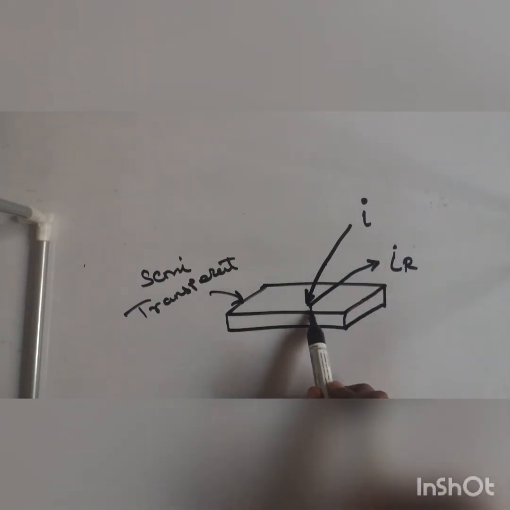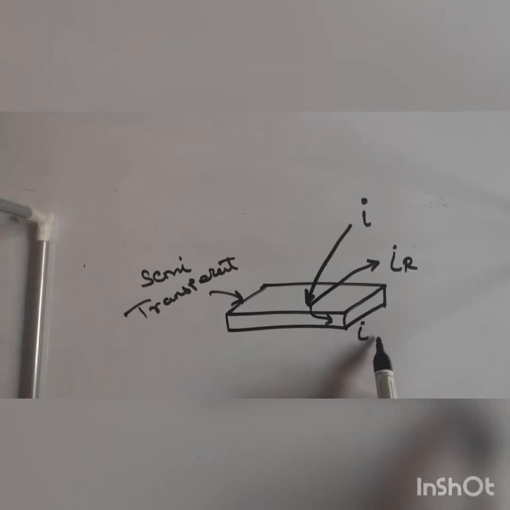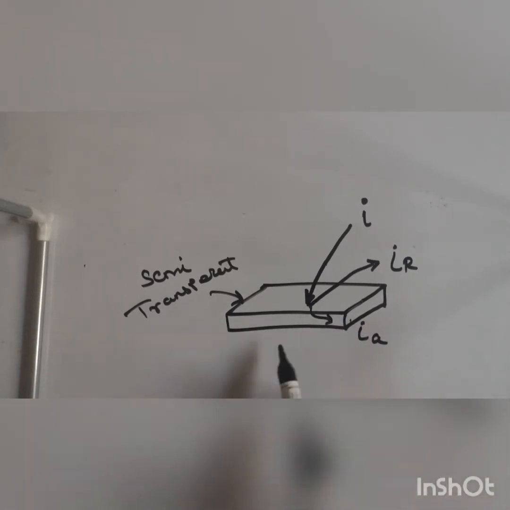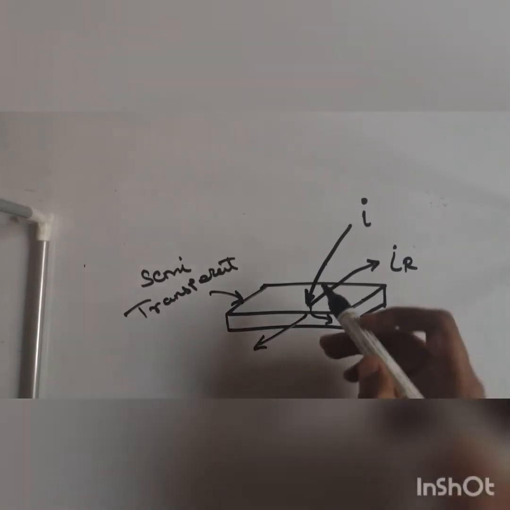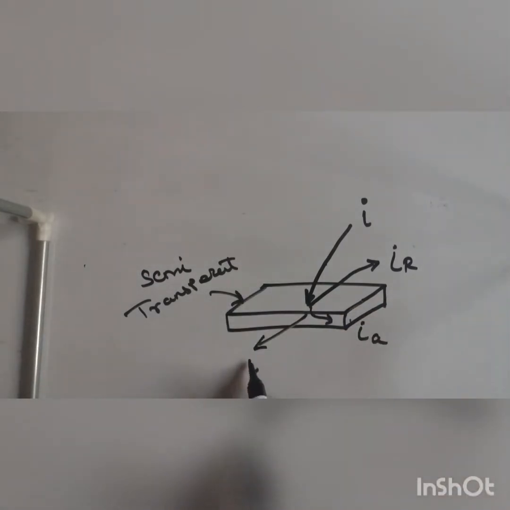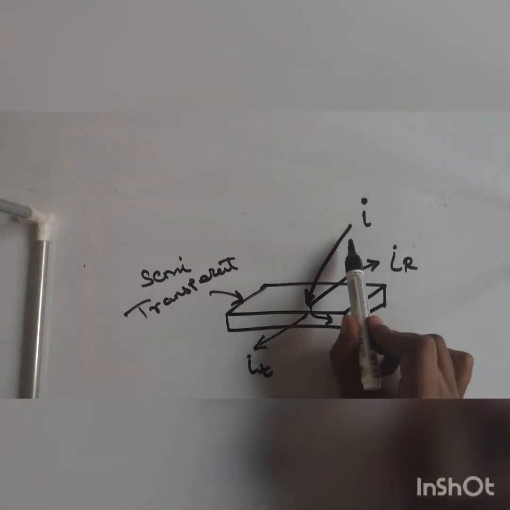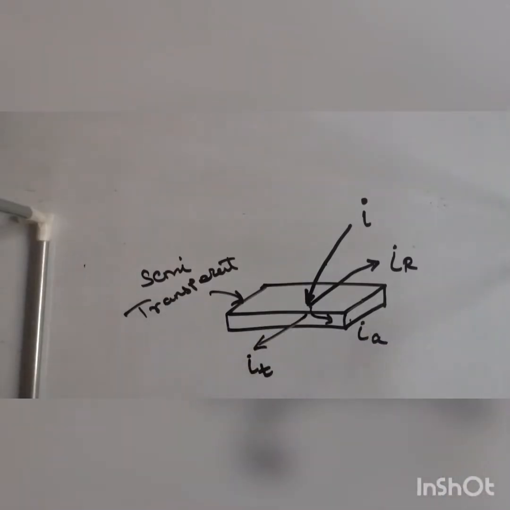The part of this ray that will be absorbed by the surface, I am writing this IA. And the part of this ray that will be transmitted will go through this object. I am writing this IT. Okay, are you following it? So you know that light is a form of energy. Light is what? A form of energy.